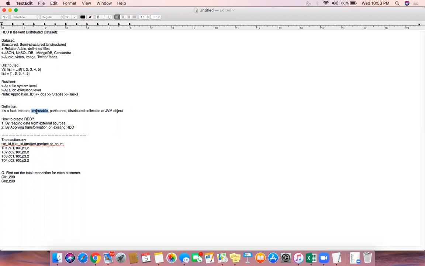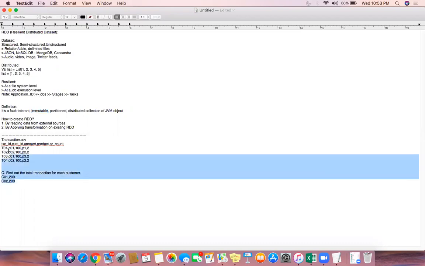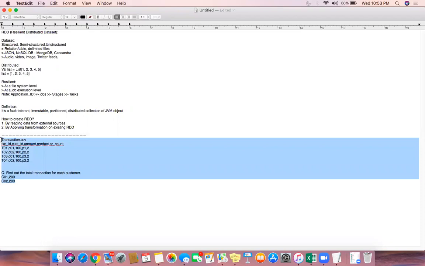Does that mean all these things we have used in the word count example and in this transaction data analysis are wrong? No. What I mean by immutability is that every time you apply transformations on an RDD, you end up creating a new RDD altogether. Every time you apply transformations on an RDD, you always get a new RDD. That's why it's called immutable.